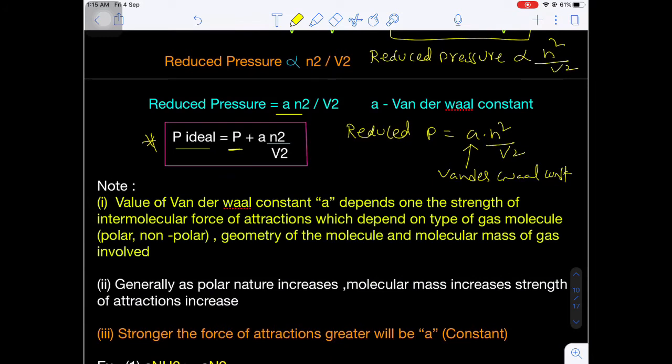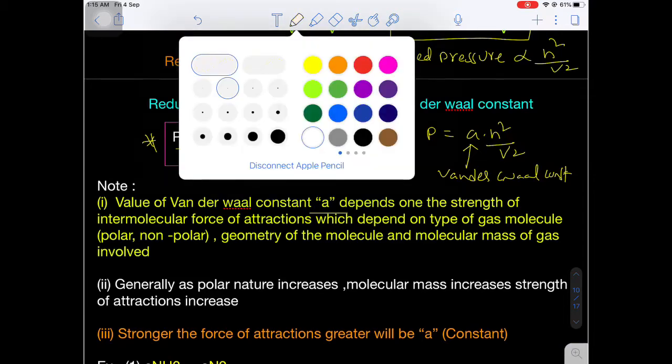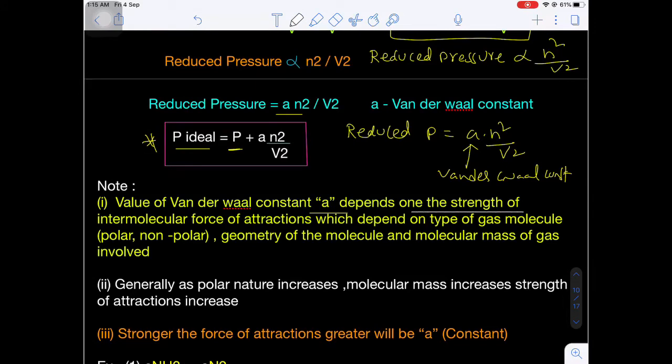Now regarding the A, what is the A? A is known as the van der Waals constant, which depends upon the strength of the intermolecular force of attraction. Intermolecular force of attraction depends upon the nature of the gas molecule, that means whether the molecule is polar or non-polar. What is the meaning of polar and non-polar?